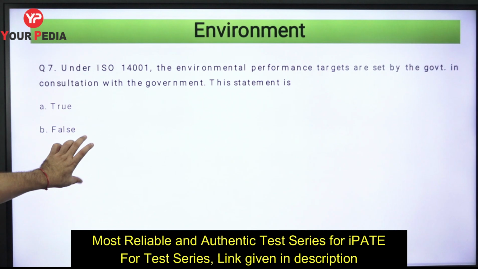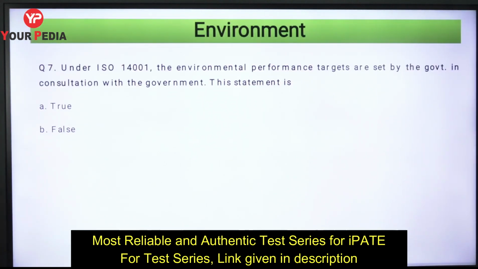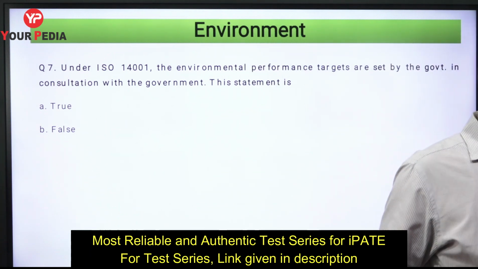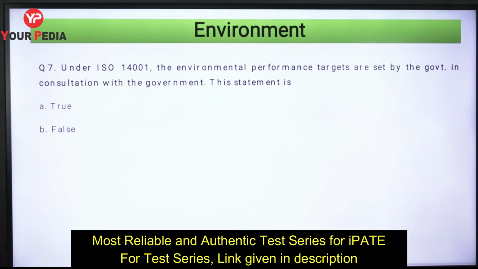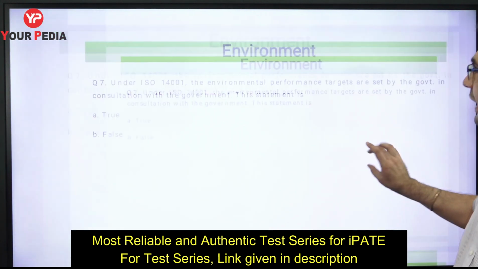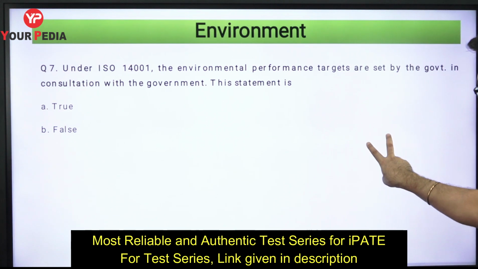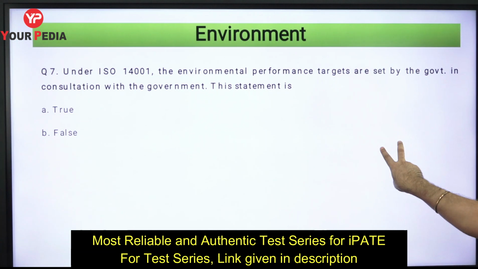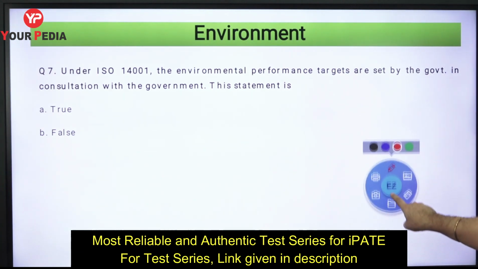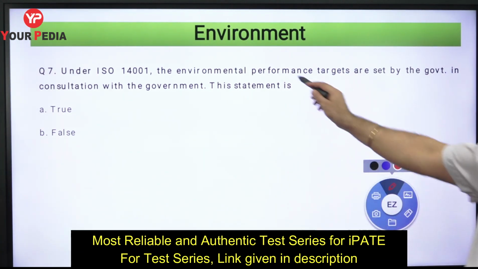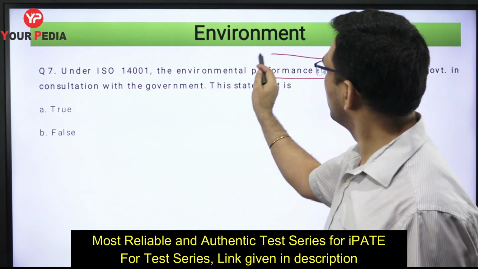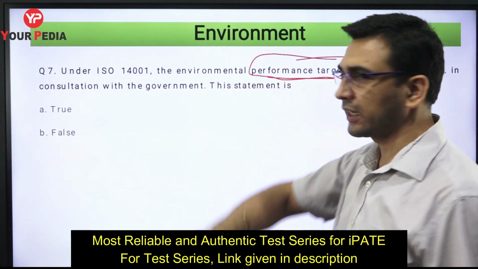Let's see this statement. Under ISO 14001, environmental performance targets are set by the government. Just see this statement and try to answer. Sometimes even if you don't have a straightforward answer, you can just meticulously go through that particular question or statement and get the right answer. Under ISO 14000, the environmental performance targets are set by, चलो बात की बात पहले करते हैं. If I ask you, who sets the environmental performance target for you?